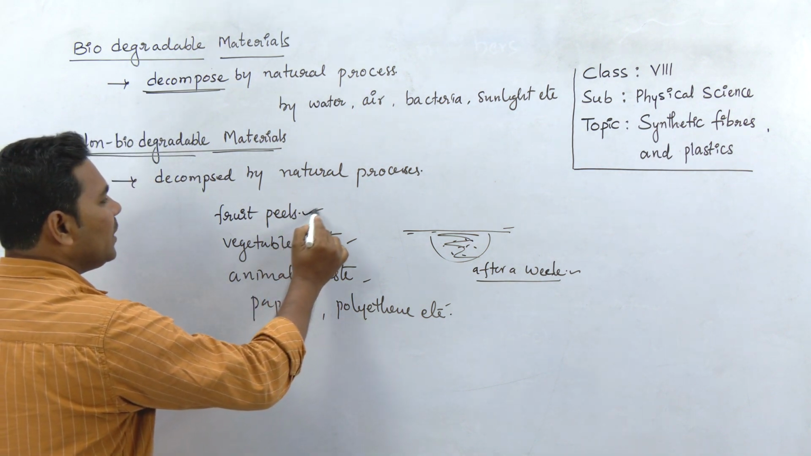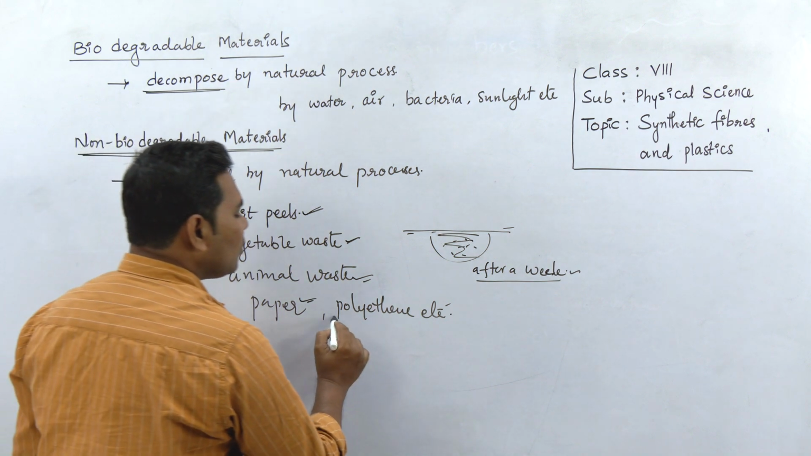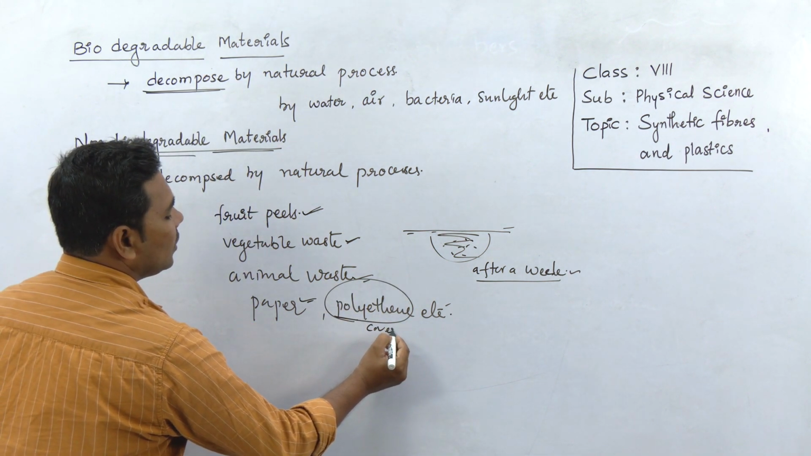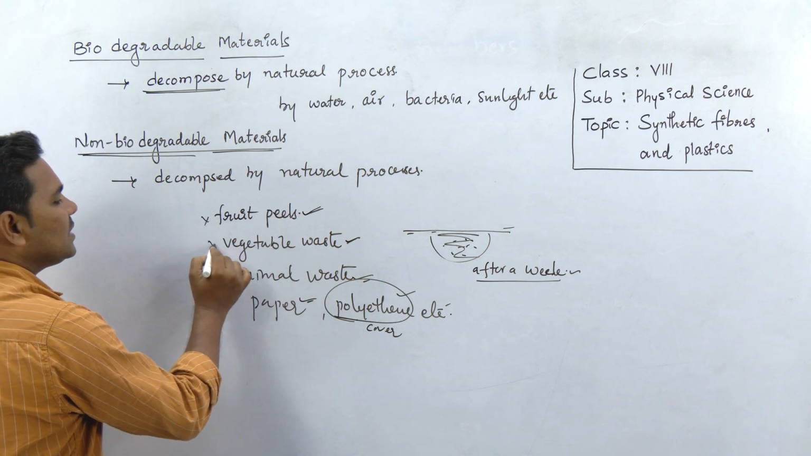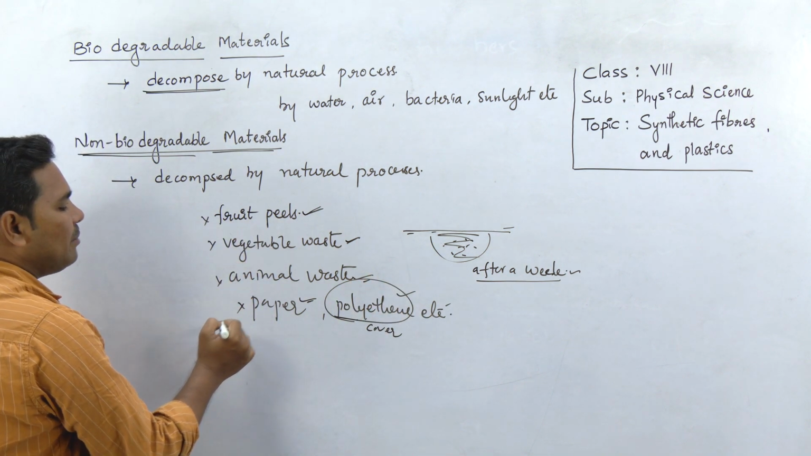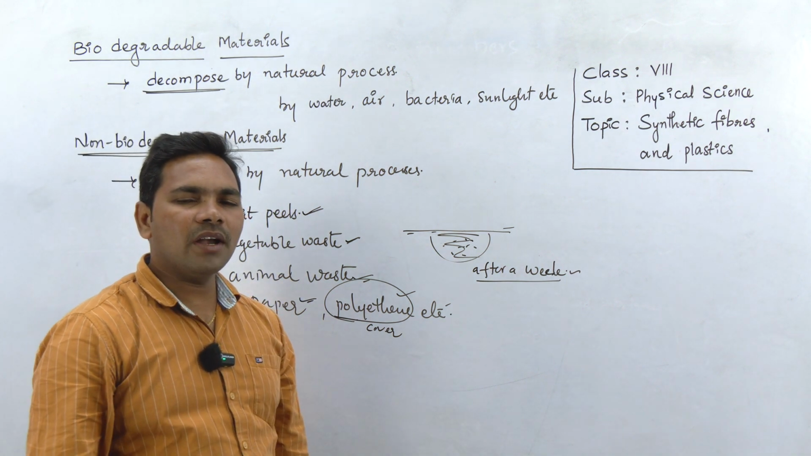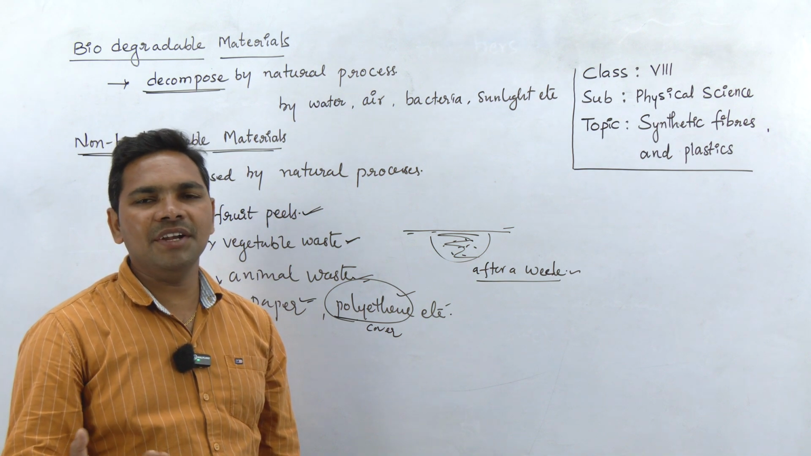Can you identify fruit peels, vegetable waste, animal waste, paper? No, you can only identify the polythene cover. Except the polythene cover, all these fruit peels, vegetable waste, animal waste, paper, all these things you cannot see in the pit after a week. What happened to them? Why do you think they disappear? Where did they go?